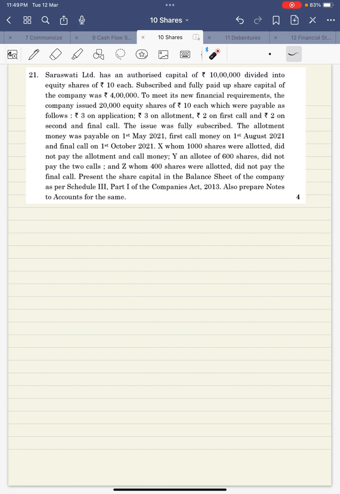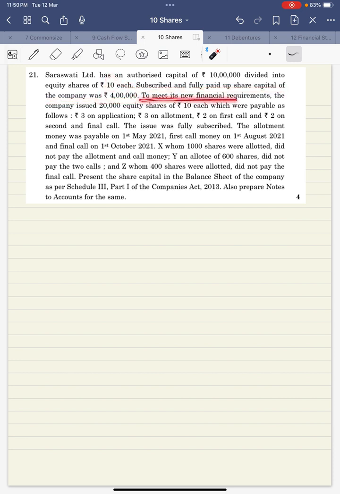This question says, Saraswati Limited has an authorized capital of rupees is given. That means this is the authorized capital. Each share is of 10. So 1 lakh is the number of shares which can be issued. So that's the reason 1 lakh into 10, 10 lakh is the authorized capital. Subscribed and fully paid up share capital of the company was 4 lakh. That means 40,000 at the rate 10 were issued and subscribed.